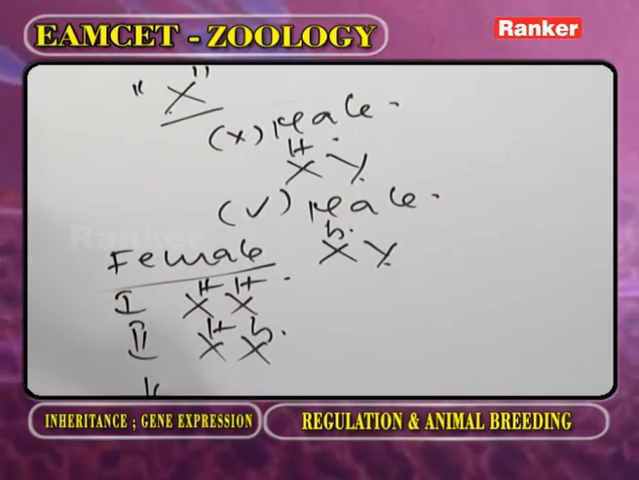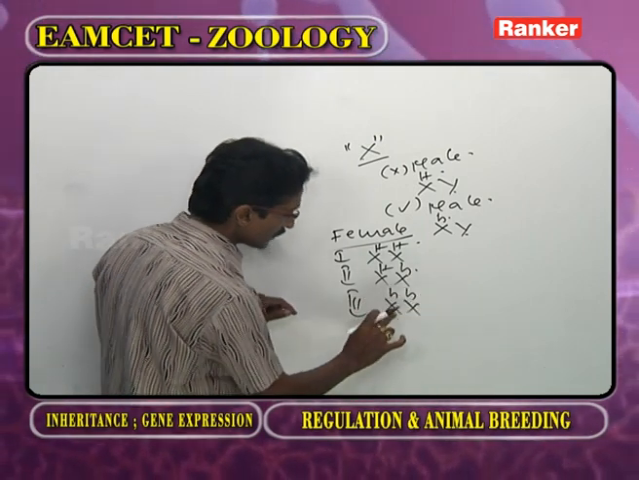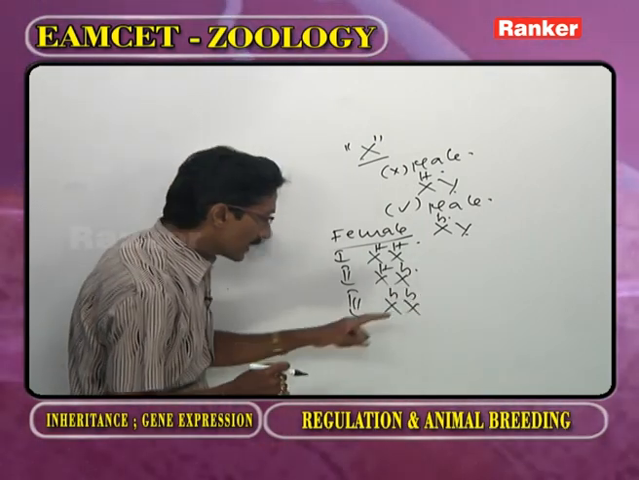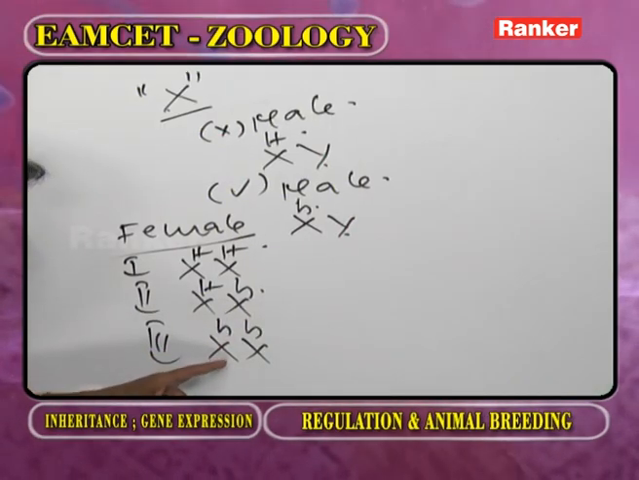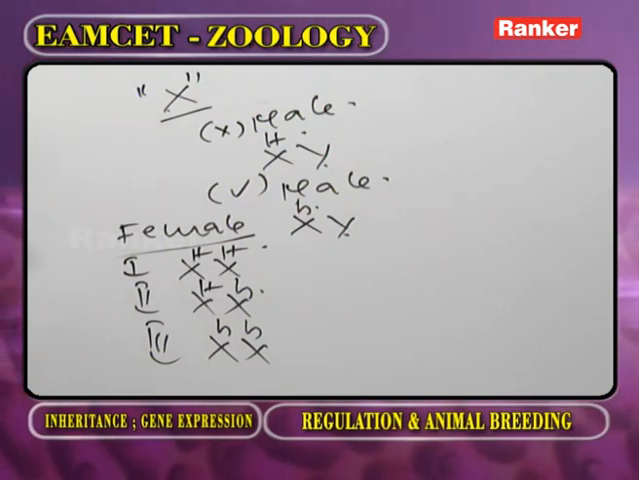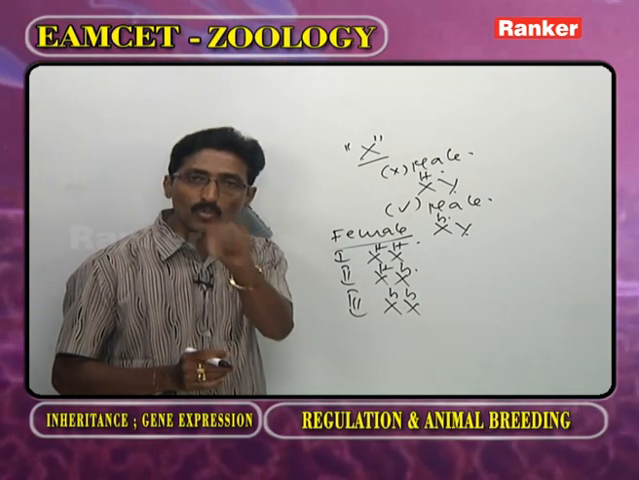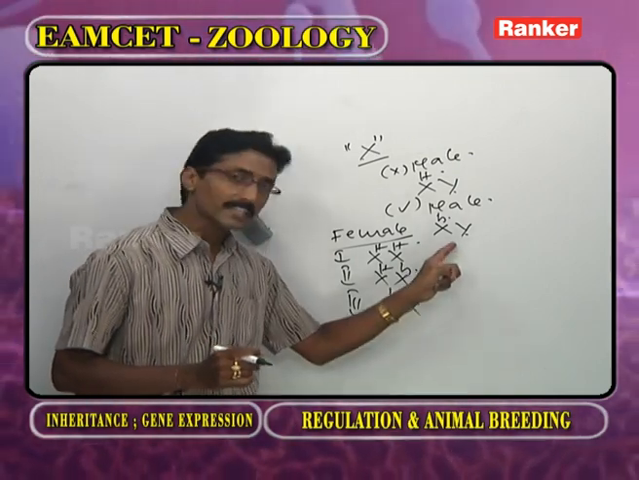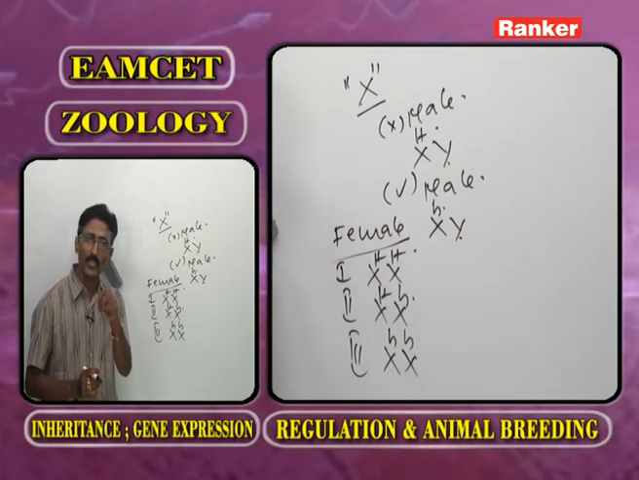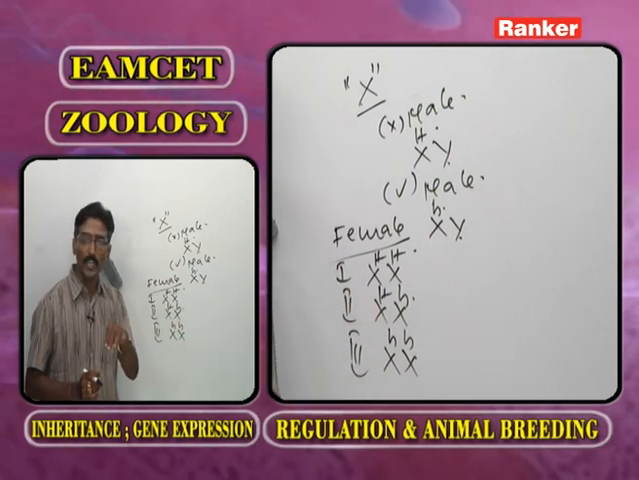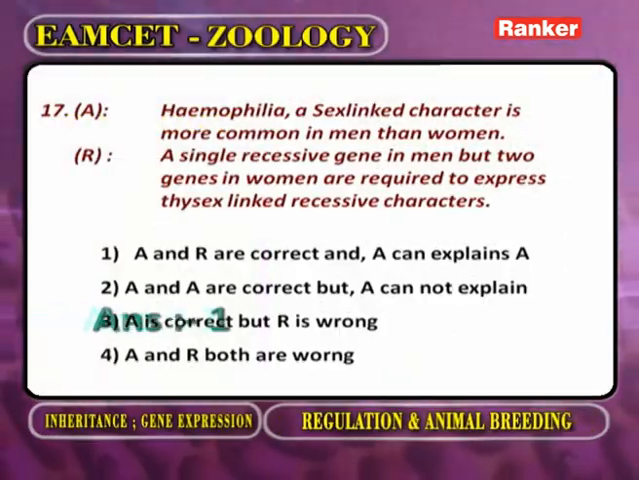A female suffering from hemophilia has the recessive gene present on both X chromosomes. If the recessive gene is present on only one X chromosome, the disease is not expressed in the female, because for the expression of a recessive gene, it must be present on two X chromosomes in case of the female. But in case of the male, how many X chromosomes? One. So, sex linked recessive genes express more in males than females. So, both are correct. R explains A.